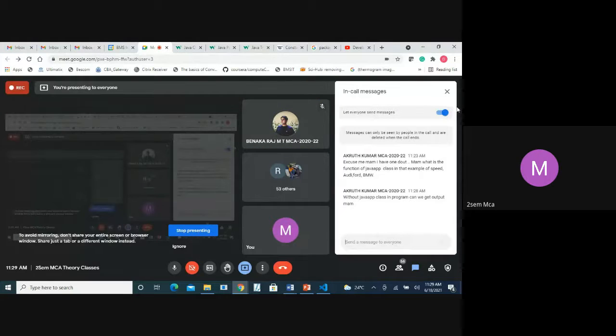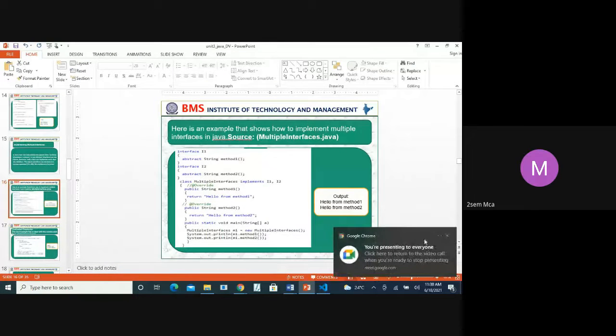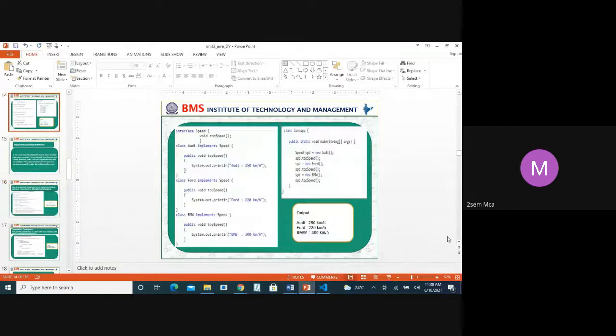Without Java app class, I didn't understand, Akrut, what is Java app? Application, you're saying? Yes, ma'am. Without Java application class in a program, can we get output, ma'am? Means what? Without using interface? Ma'am, in that example program, I'm asking you. Which example program? Same Audi or different one? Yes, ma'am, in that Audi program. What do you want in that?